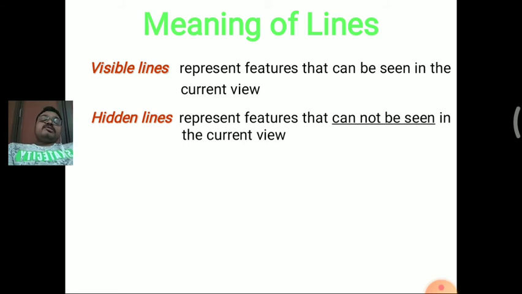When we look at the 3D diagram, the front view can be seen but the back view cannot be seen. So the hidden parts, the backside view, can be represented by these hidden lines only.